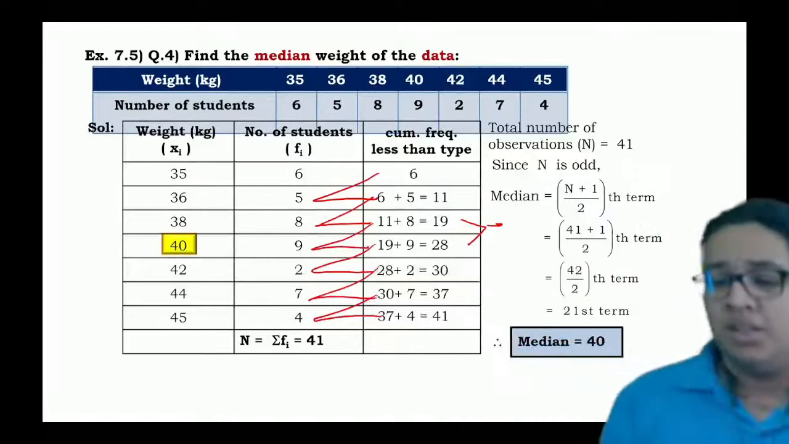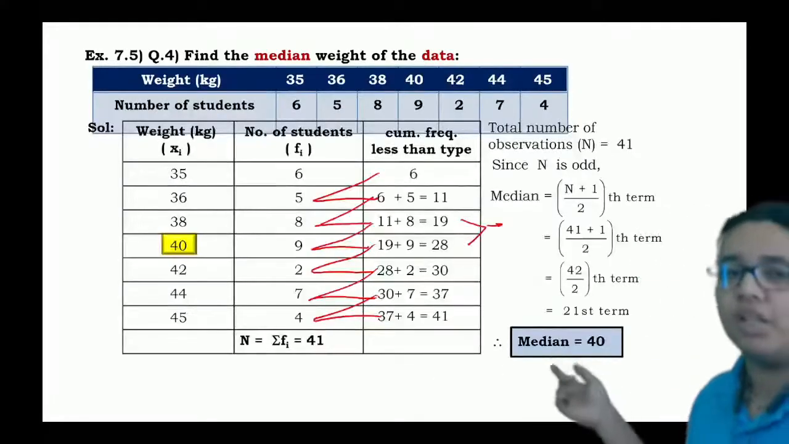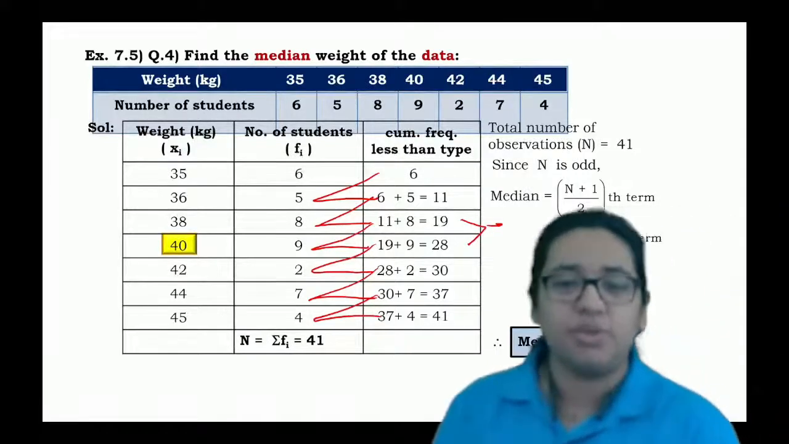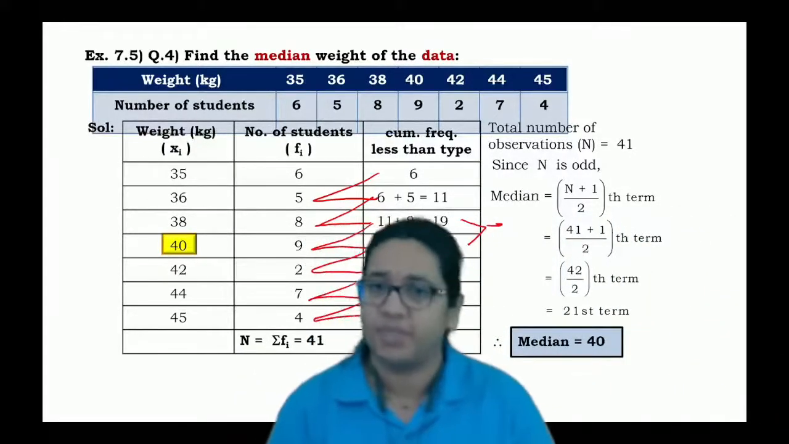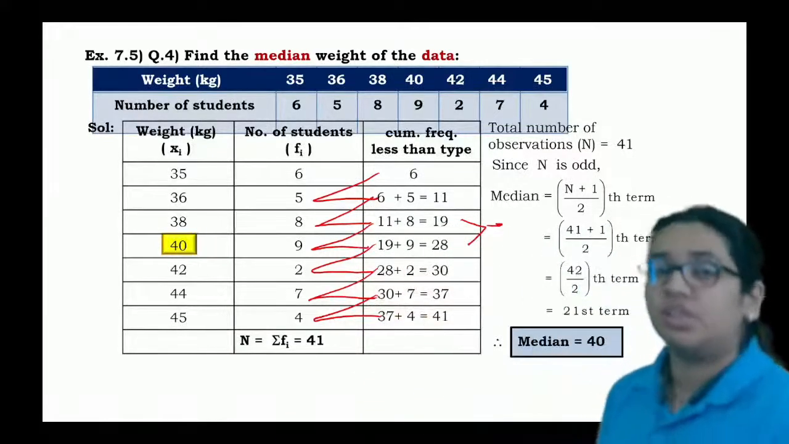Hence, the 20th number students may affect 40. So we'll say that the median will be 40 here. Okay, getting this one? If you want to take a screenshot, just go through this.